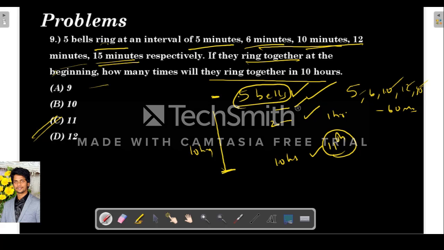I hope it is clear. I will tell you again. See, there are 5 bells and they started ringing together. And they are asking how many times they will ring together in 10 hours.